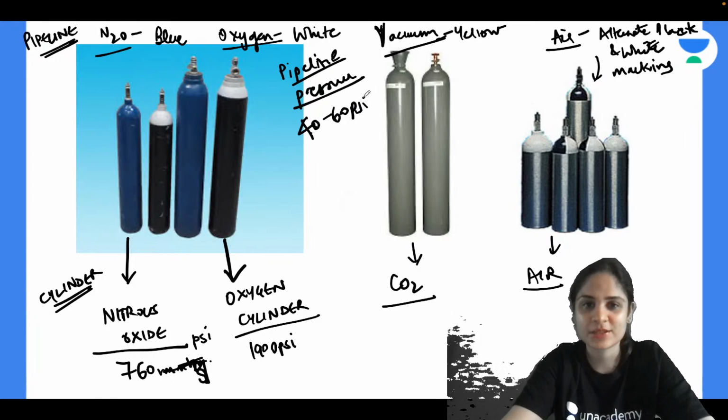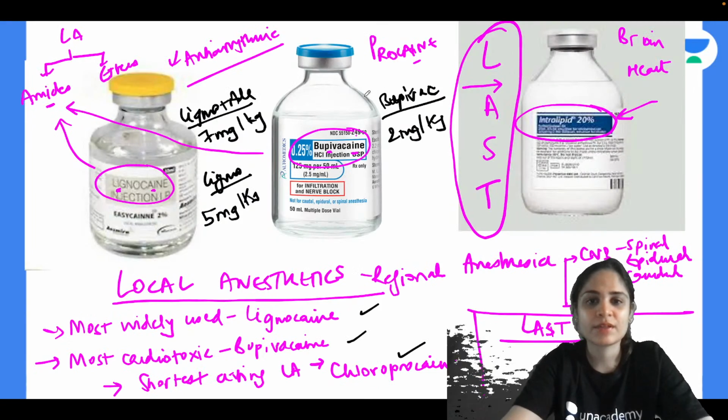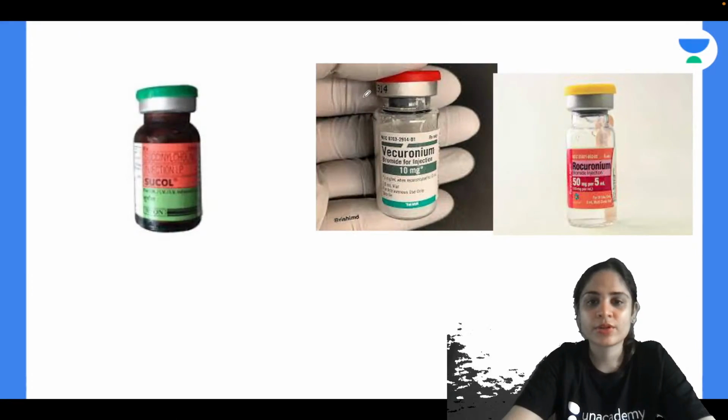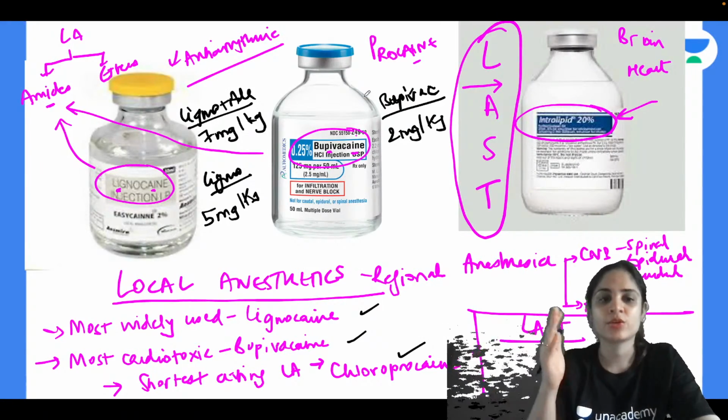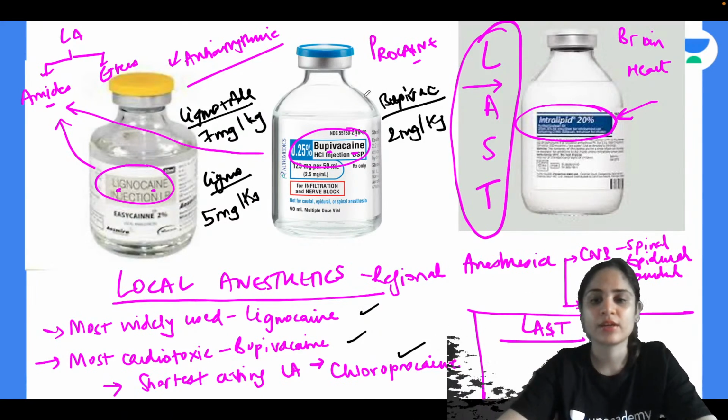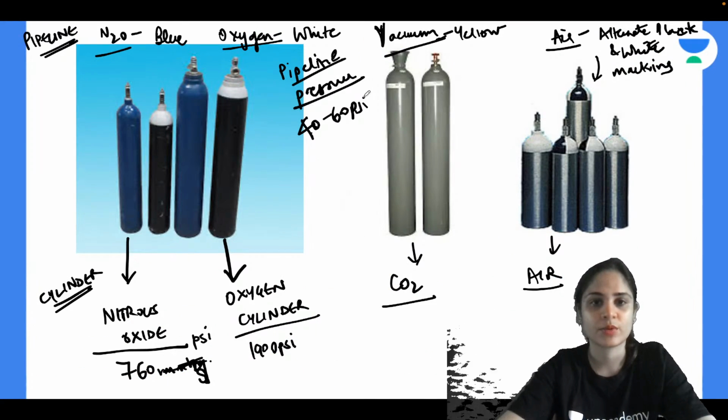It's not that I'm making up these questions on my own. I'm just giving you one flashcard so that before your exam you can quickly go through this entire video in literally like 10 minutes and your entire anesthesia revision will be done. Okay, so this is all about the cylinders and the pipelines and their pressures and their color coding.